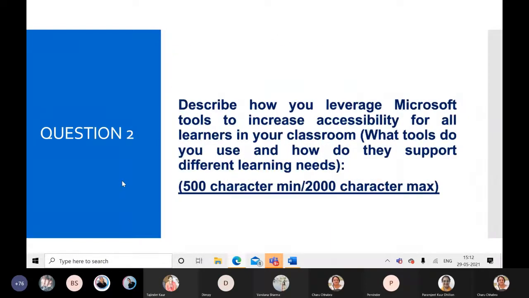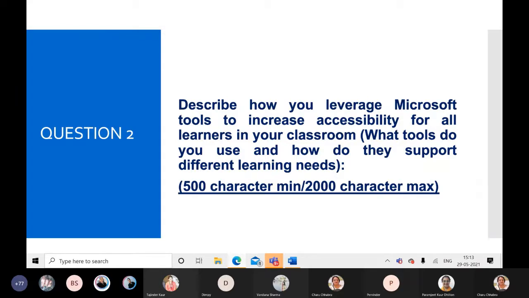Yeah, question number 2. Describe how you leverage Microsoft tools to increase accessibility for all learners in your classroom. What tools do you use and how do they support different learning needs? We are using so many third-party apps while we are taking the assessment, so we have many examples with this.